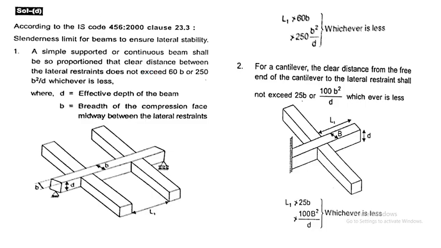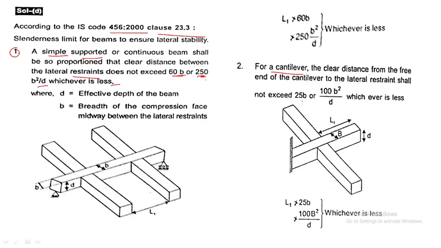Let me show you. According to IS 456 2000 clause 23.3, they have two conditions. One is simply supported, and another one is cantilever. A simply supported or continuous beam shall be proportioned so that the clear distance between the lateral restraints does not exceed 60 times b or 250 b square by d, whichever is less.